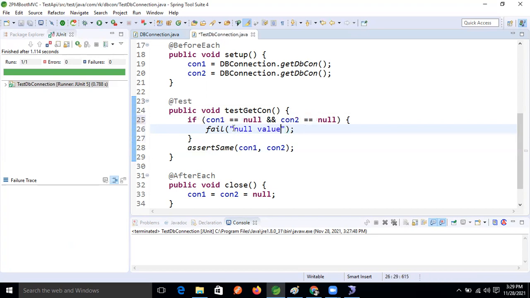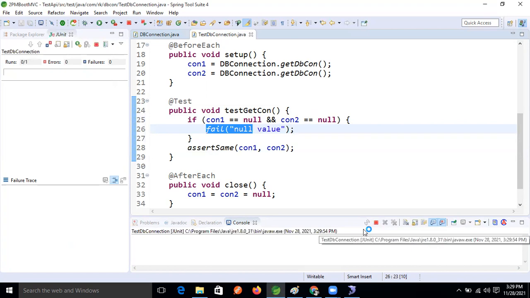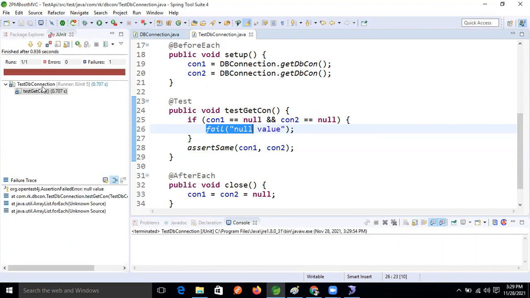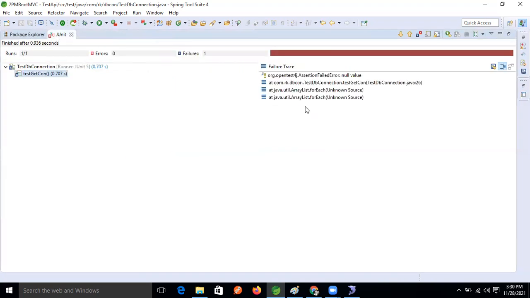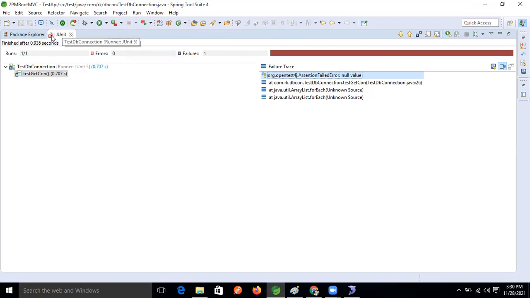Okay, good. So now, if both are null, then this block will execute, and we will get the red symbol. Let's run this. Observe the console: null value. We are getting the null, and based on this red color, what can we understand? Failure condition. The fail method condition is failed.